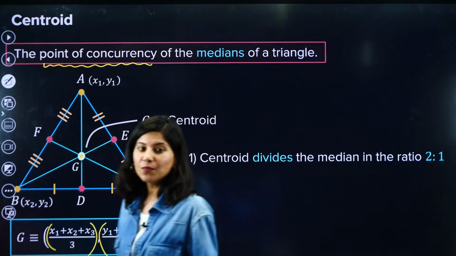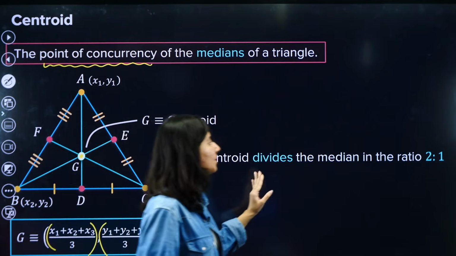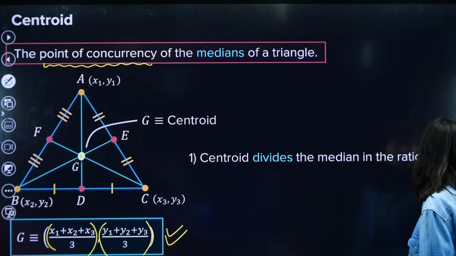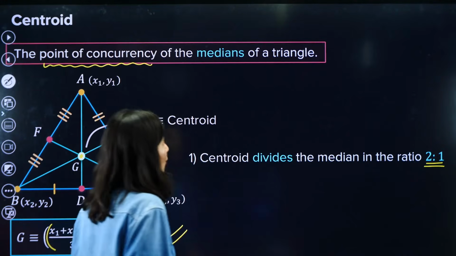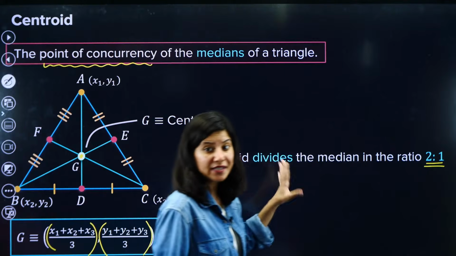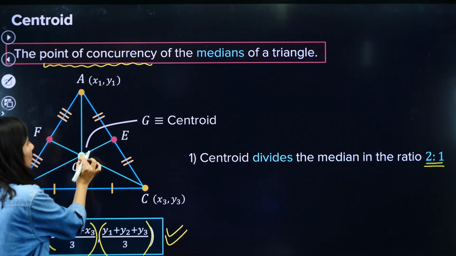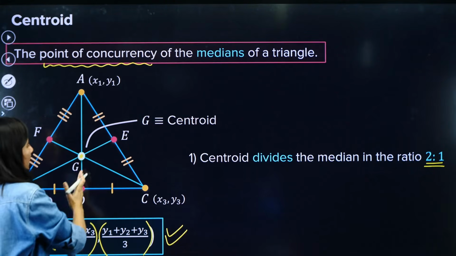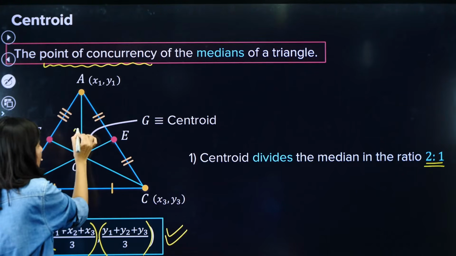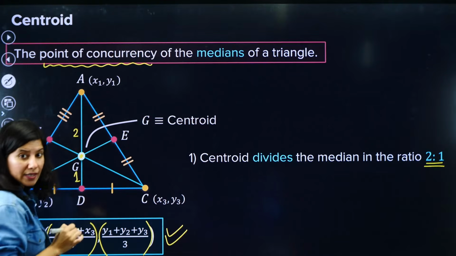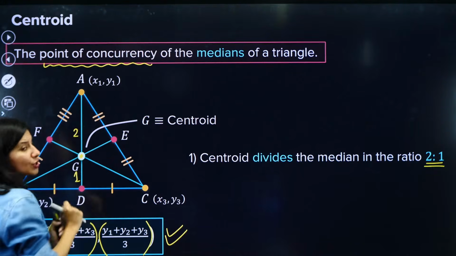Now one more important point which you are already seeing on your screen: the centroid divides the median in the ratio 2:1. Centroid divides the median in what ratio? 2:1. What does that mean? You have to remember this very clearly. The median is AD. So point G divides AD in which ratio? This portion is twice and this portion is one times. 2:1. Remember, this portion is always bigger and this portion is always smaller.